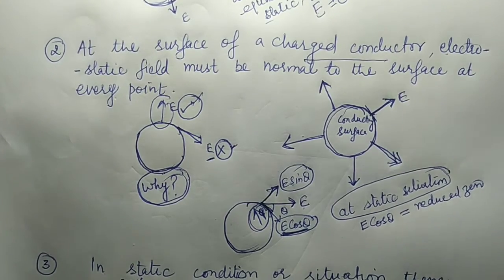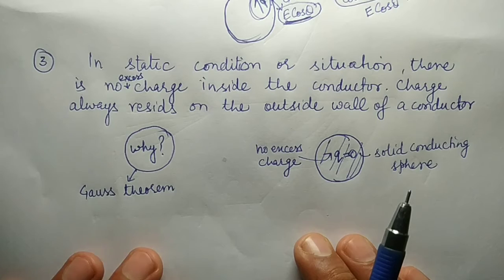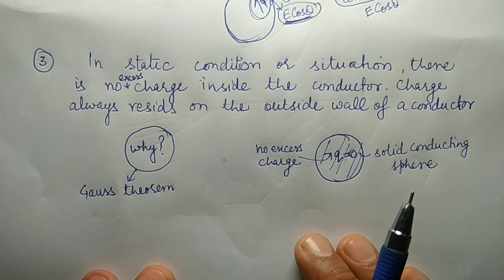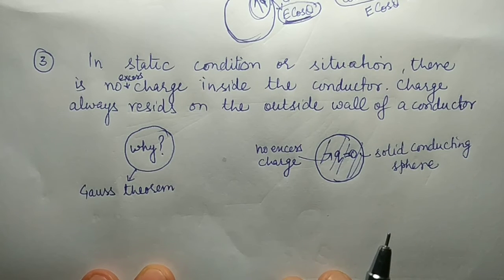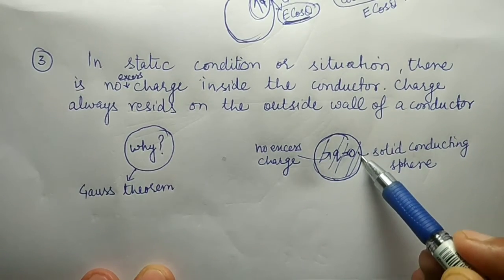Now the third property: in the static condition, there is no excess charge inside a conductor. Whatever charge is given to this conductor always resides on the outside wall of the conductor. Suppose this is your conductor, a solid conducting sphere.